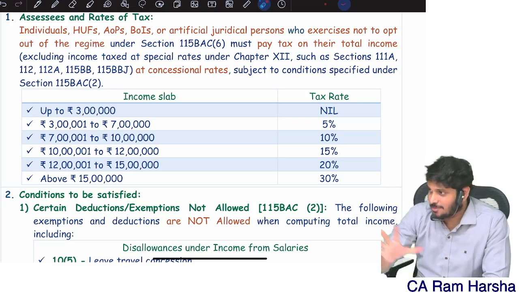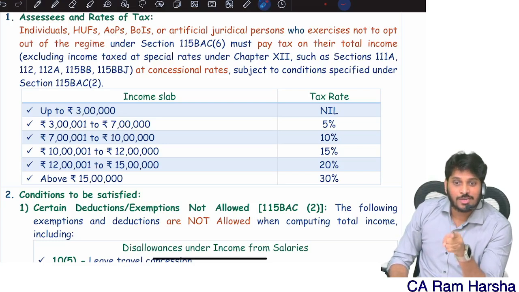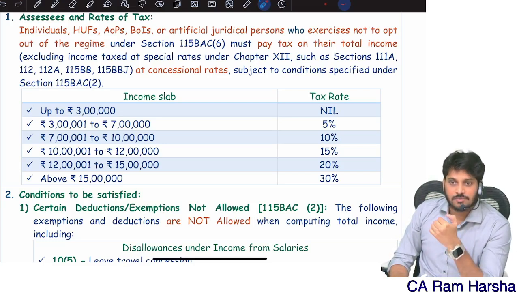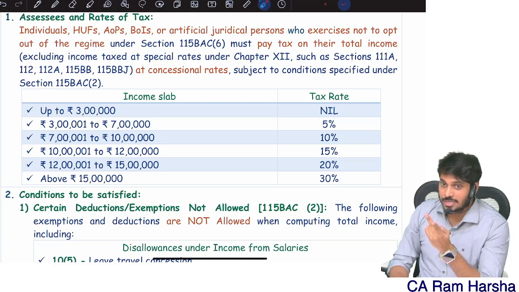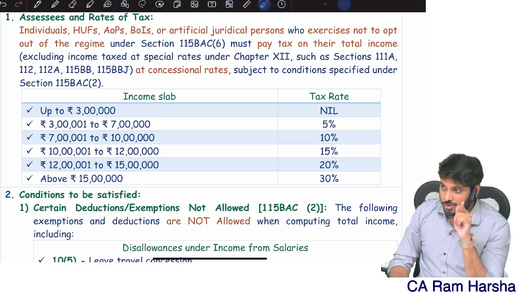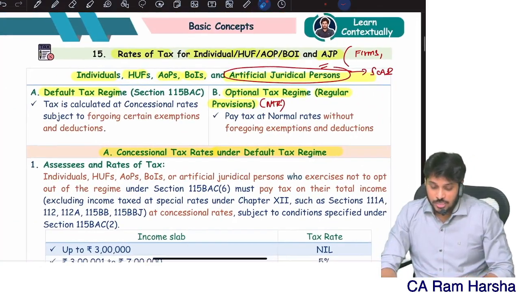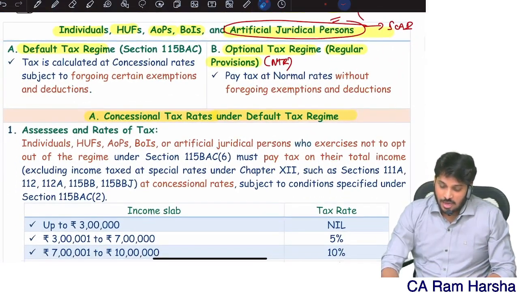Normal incomes. When you are computing tax on normal incomes, the first question: tax regime, default or optional. Second question, resident or non-resident. Third question, if resident, normal citizen, senior citizen or super senior. Accordingly it will decide. Are you clear? Unutilized basic exemption limit concept is available only for resident individuals. It is available only for resident individuals under both the regimes.